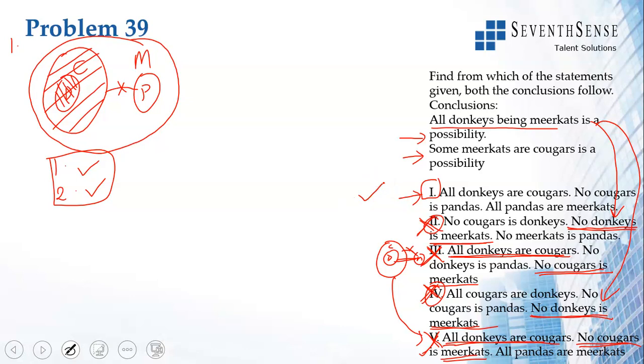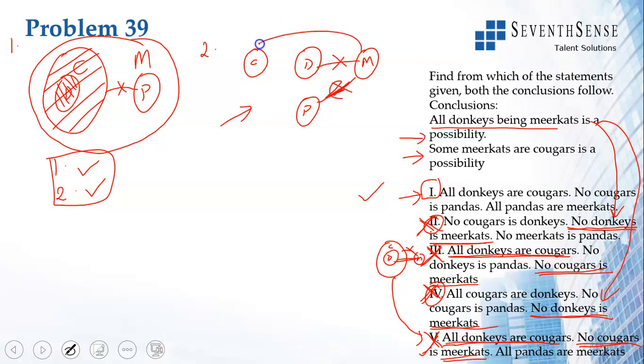Let us look at option 2. Okay. Basic drawings. No cougar is a donkey. No donkey is a meerkat. No meerkat is a panda. So, this is my drawing for option 2. All donkeys being meerkats, not possible. Some meerkats are cougars, is not possible. There is no other way of drawing which will ensure we get those answers. So, this is one way of drawing. Some meerkats are cougars also is not possible.